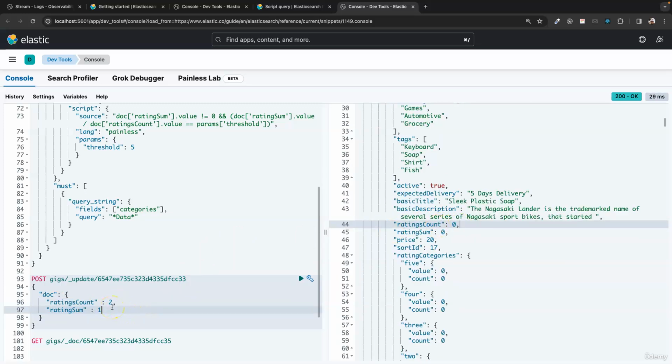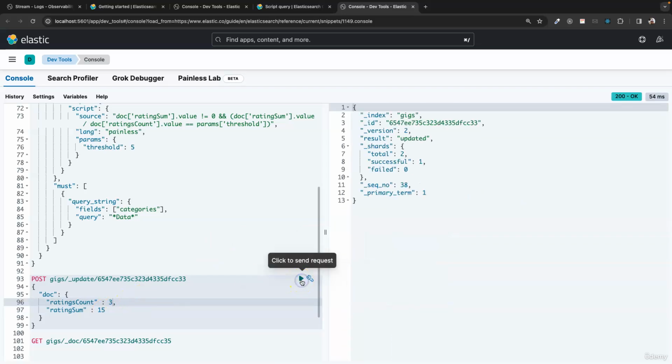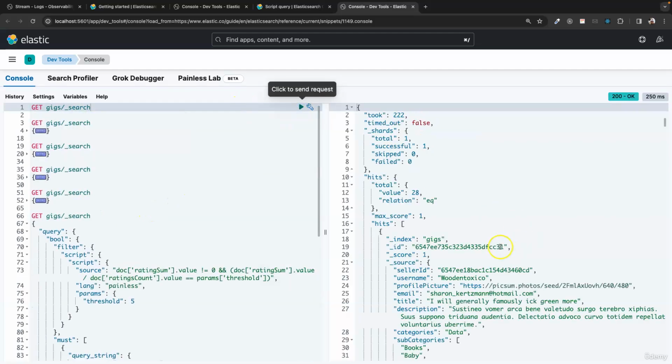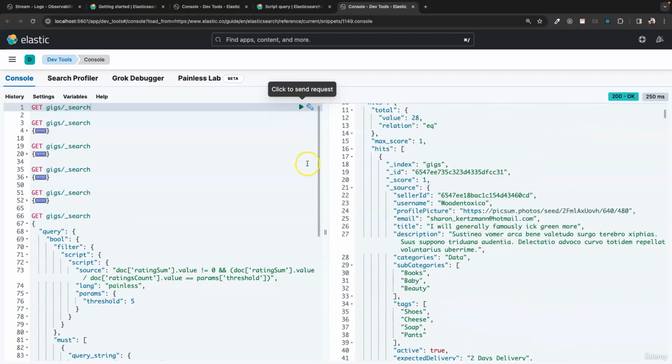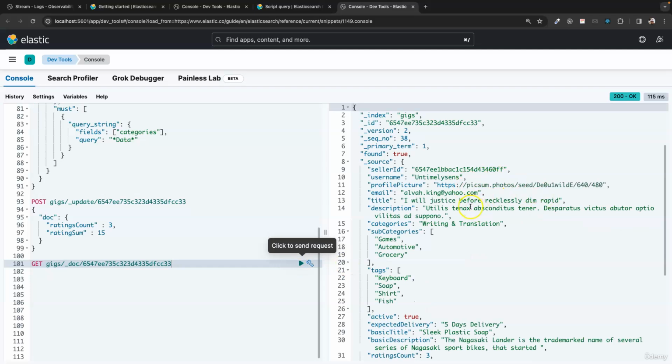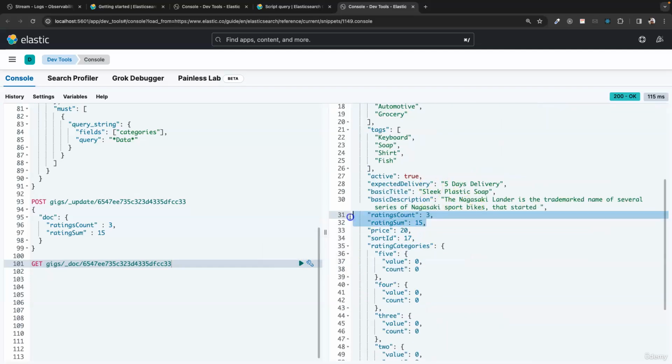Okay, so let's try to update this. I'll say 15 and 3. So if we divide this, it gives us 5. If I update this, it says successfully updated, and let me search all the results. Probably we can get the specific one. Okay, so this is the object, and here you can see the ratings count is 3 and the rating sum is 15, as you can see right here.